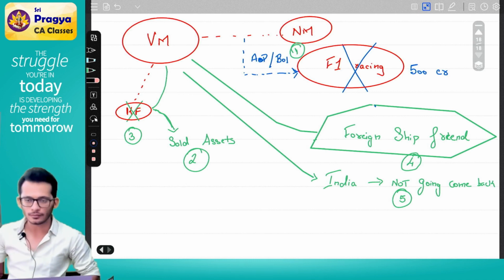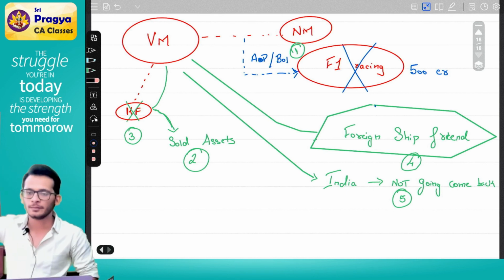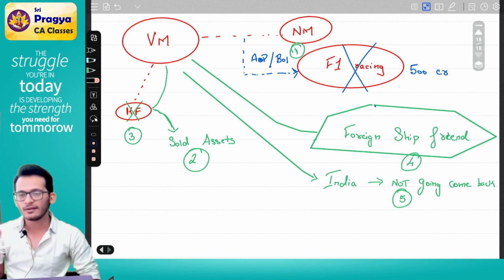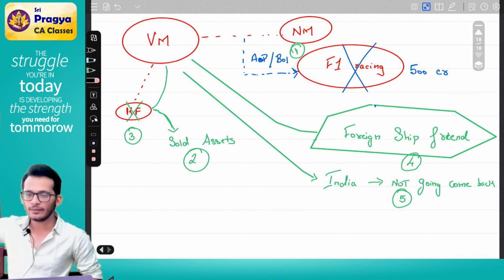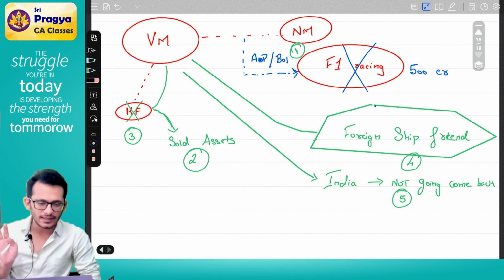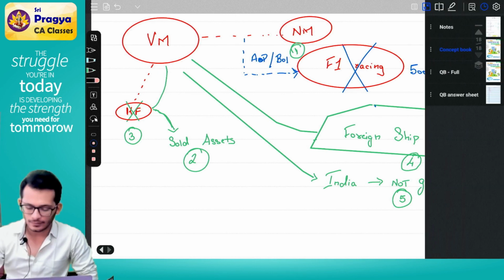So I'm not putting it right now. In the study material, you'll see it will say a non-resident shipping company before leaving India has to pay 7.5% and everything. That is not relevant for you right now because it is too early. When we do international taxation, that time we'll come back to that topic once again. Right now you can ignore it and go. Clear? Yes. Awesome.